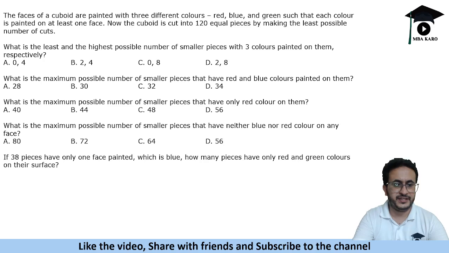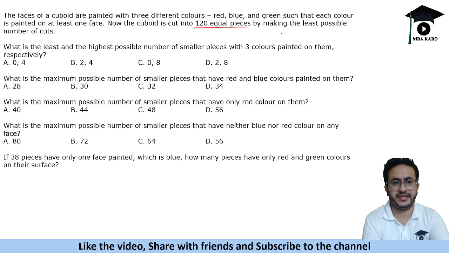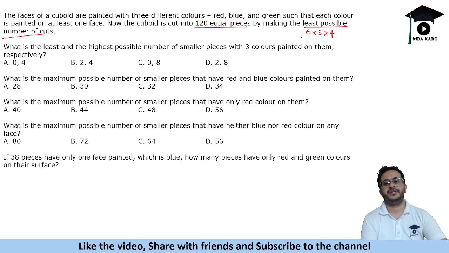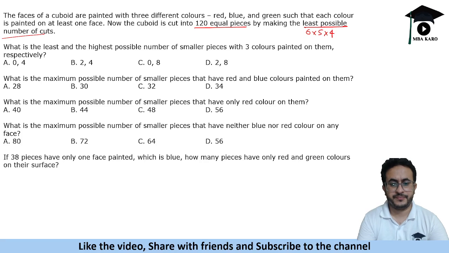And in this, it is broken into 120 pieces, 120 equal pieces, by making the least possible number of cuts. So least possible number of cuts means we can have 6 into 5 into 4. Okay, so that is the dimension of the cubes. A cuboid. So this is cut into 120 pieces. Now it says that they are painted by 3 different colors: red, blue and green.